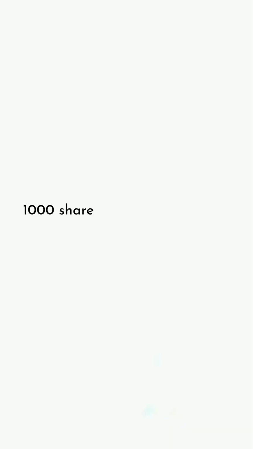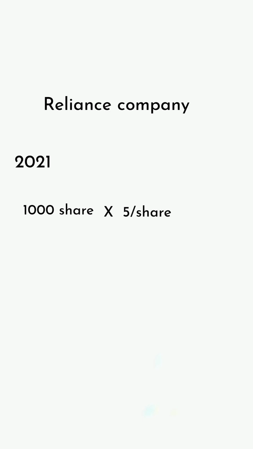For example, you buy 1,000 shares of Reliance company. The company is doing well and getting profit in 2021. Just take the year 2021, they decided to give a dividend to the shareholders. The board of directors will decide and they give 5 rupees per share.